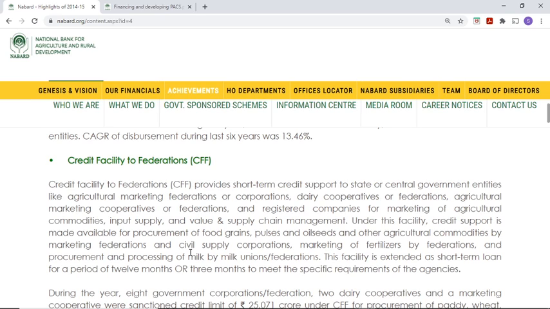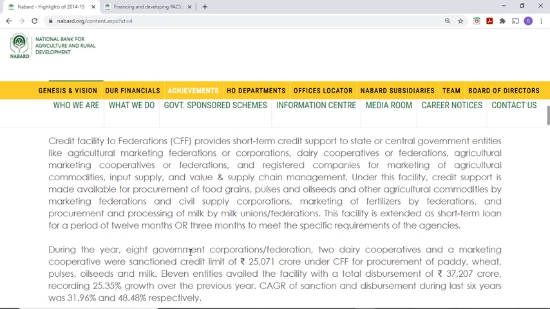So for their inputs, supply and value chain, like that. So under this facility, credit support is made available for procurement of food grains, pulses and oil seeds and other agricultural commodities by marketing federations, civil supply corporations, right? So these things they have given.